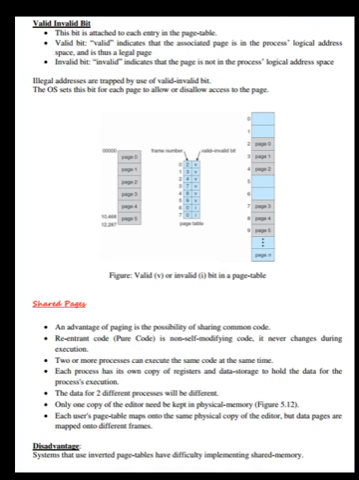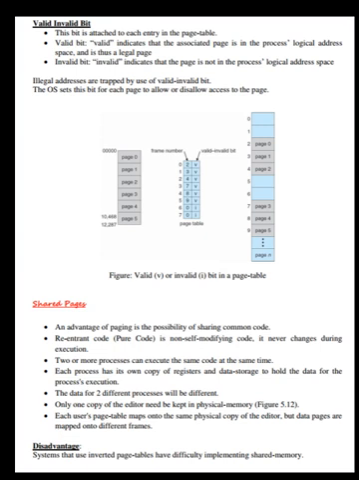Now let us see shared pages. An advantage of paging is the possibility of sharing common code. Re-entrant code, or pure code, is non-self-modifying code. It never changes during execution. Two or more processes can execute the same code at the same time. Each process has its own copy of registers and data storage to hold the data for the process's execution. The data for two different processes will be different.